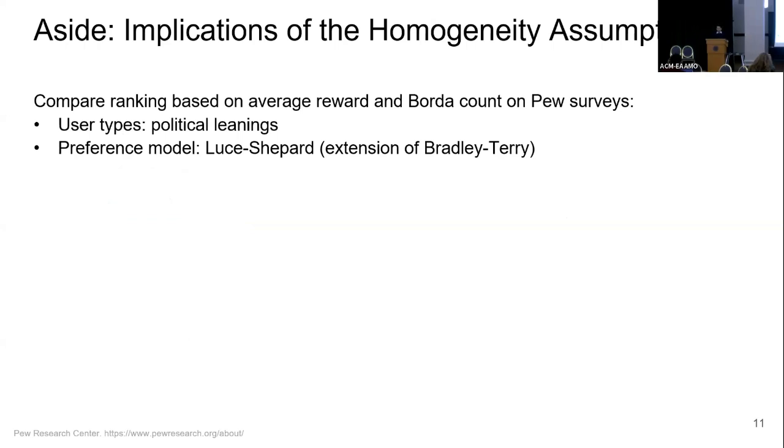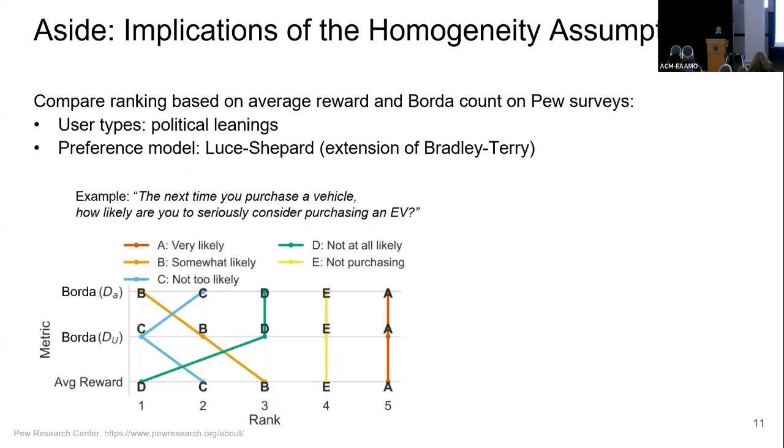These are all theory. Is this even a real issue? Do we actually see that the Borda count is actually different from maximizing the average reward? And the answer is yes. We try to look at some surveys from Pew surveys. Those are about social and political issues. And as you can guess, these issues are very polarized in the States. So we look at those things. For example, this is an example when people were asked, are they going to buy an EV or not?